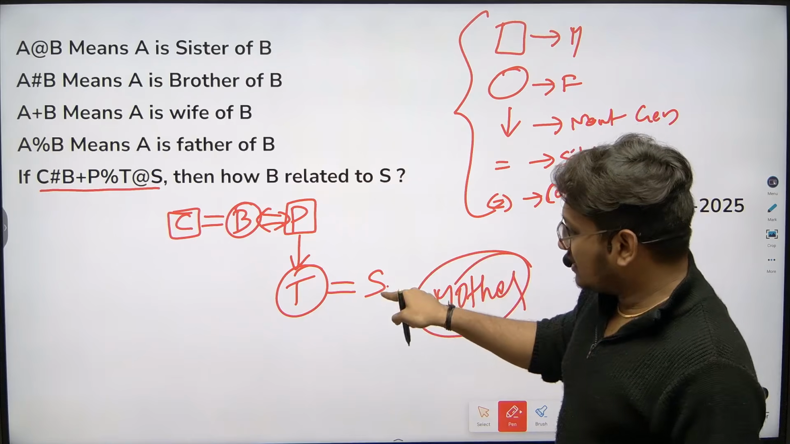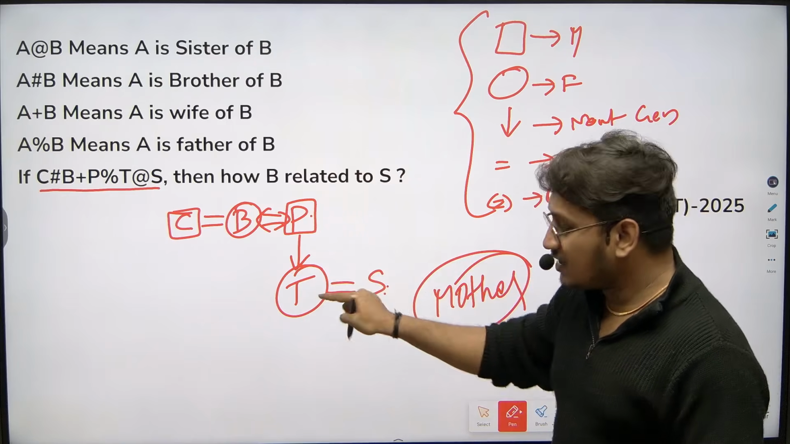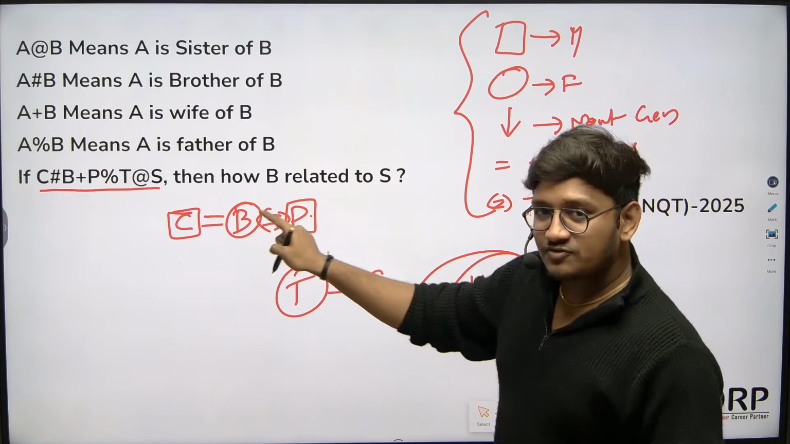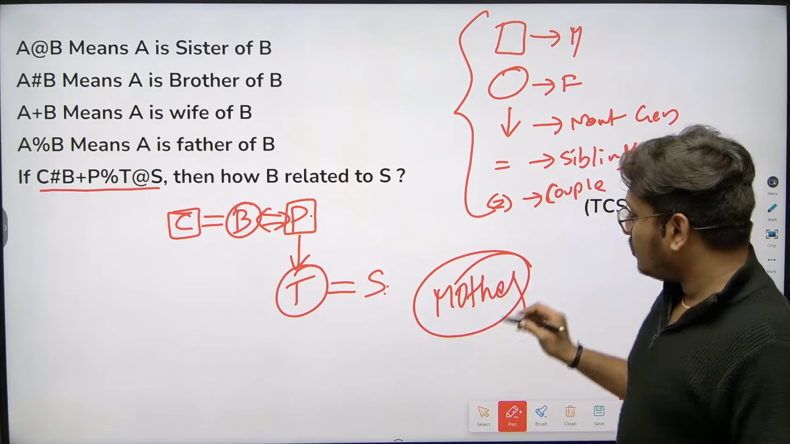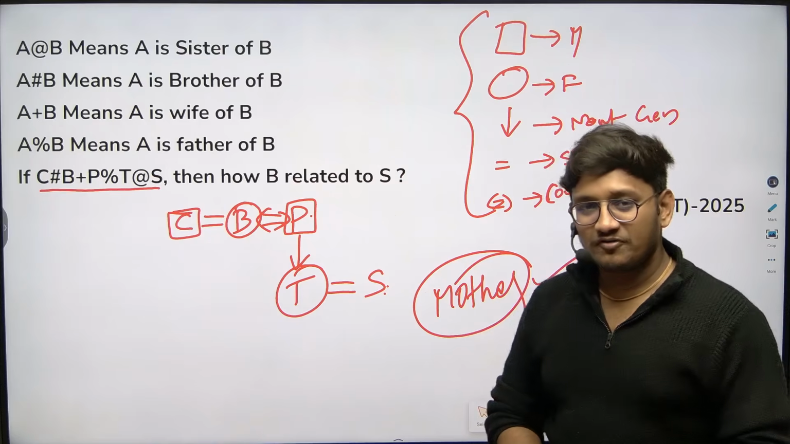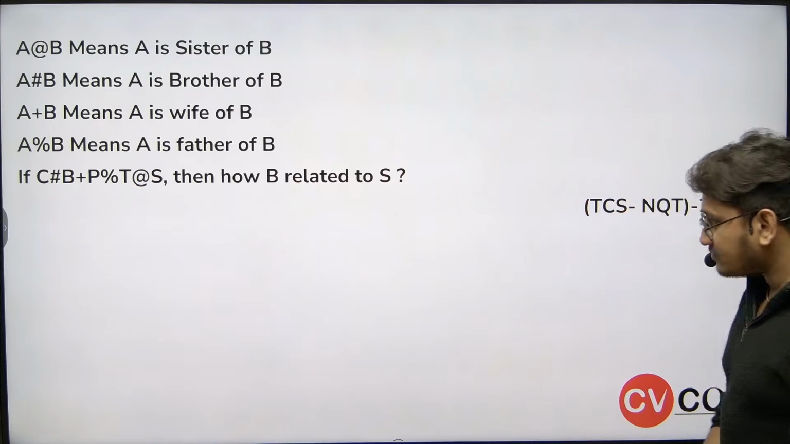Because if T's father is P, obviously S's father is also P, right? Because these two are siblings. When S's father is P, father's wife is obviously mother. So I can say that B is mother of S. Very simple to solve these types of questions. Hope you are all clear with this. Let's move on to the next one.